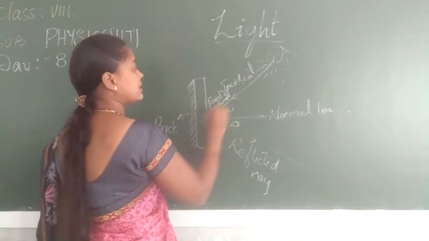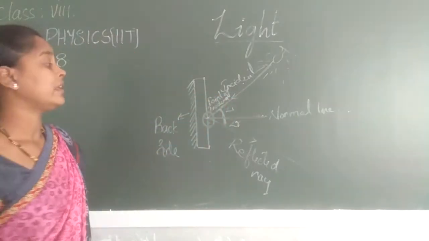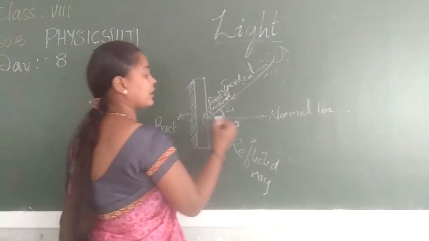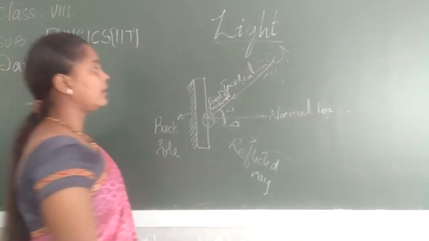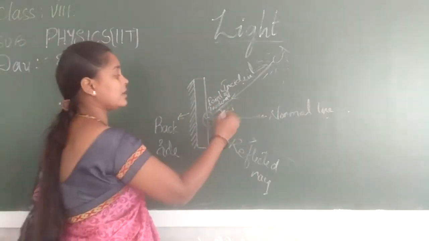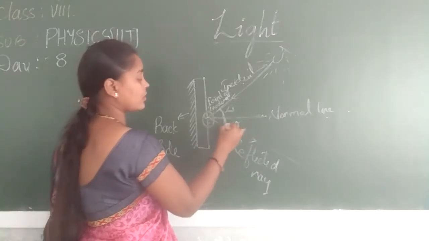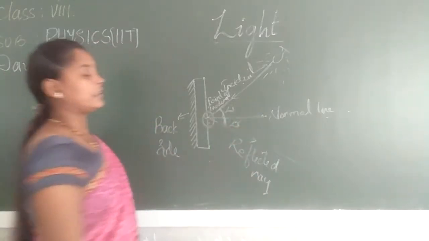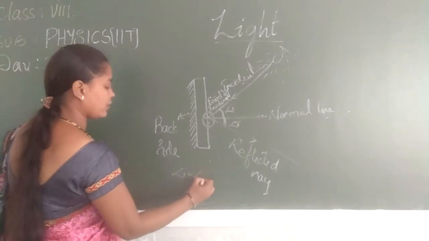The point where the incident ray strikes the mirror is called the point of incidence. From the point of incidence, we take a straight line, which is called the normal line. The incident ray and the normal line make an angle called the angle of incidence, and the normal line and the reflected ray make an angle called the angle of reflection. Always remember, angle of I is equal to angle of R.